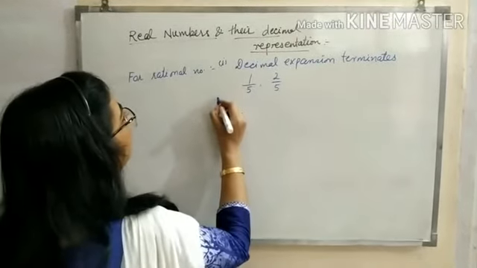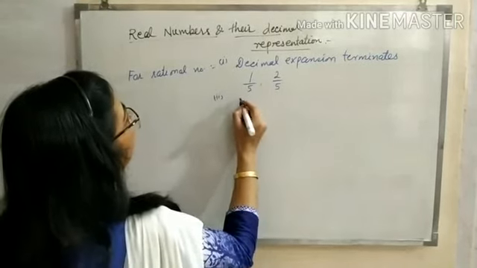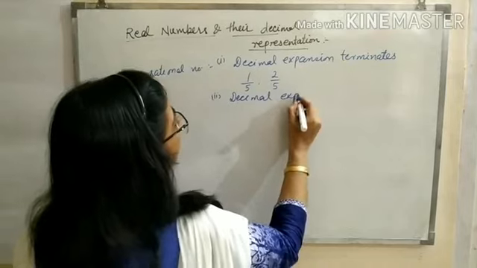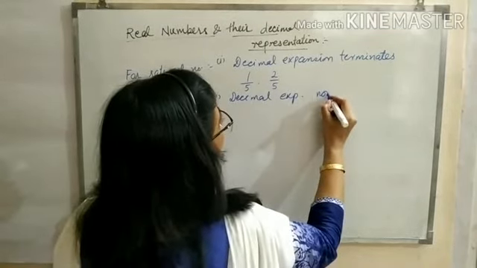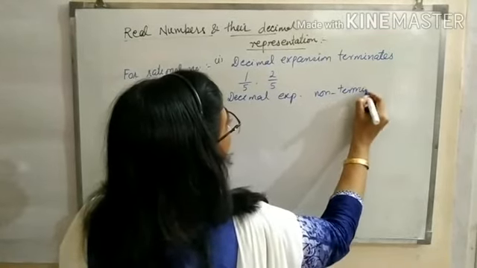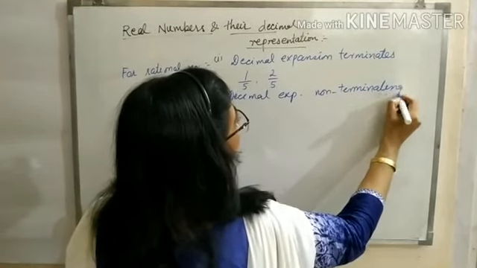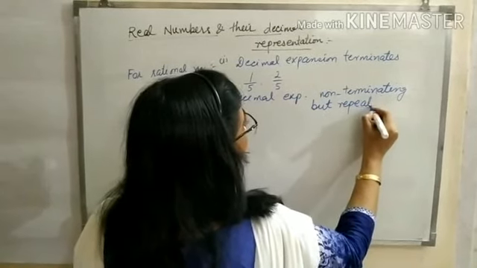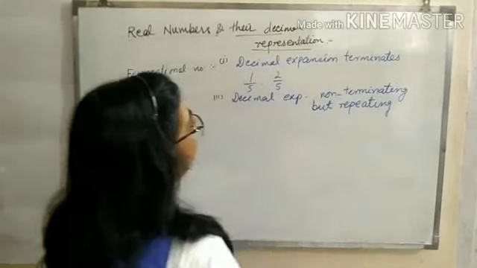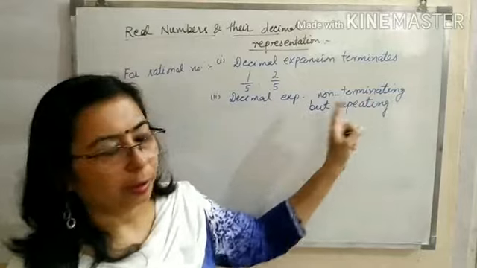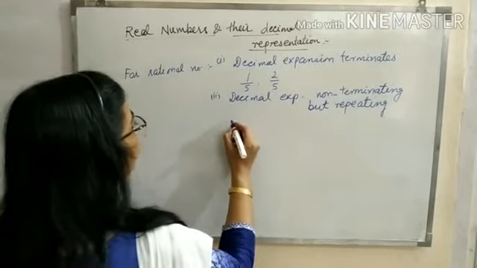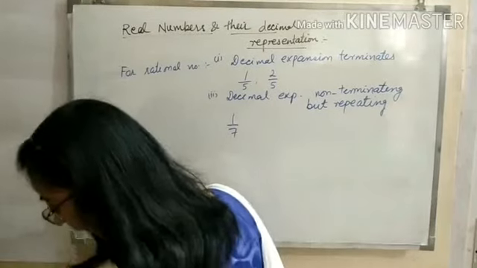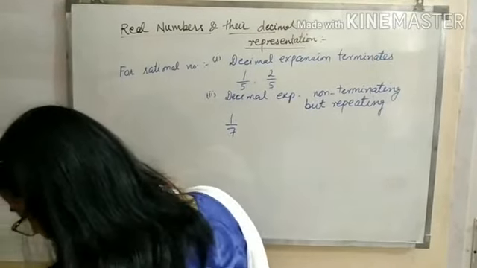Or the second condition, the decimal expansion is non-terminating but repeating. In both the cases, we say it is a rational number. For example, you have the decimal expansion of 1 by 7. When you divide it, it will go on repeating.